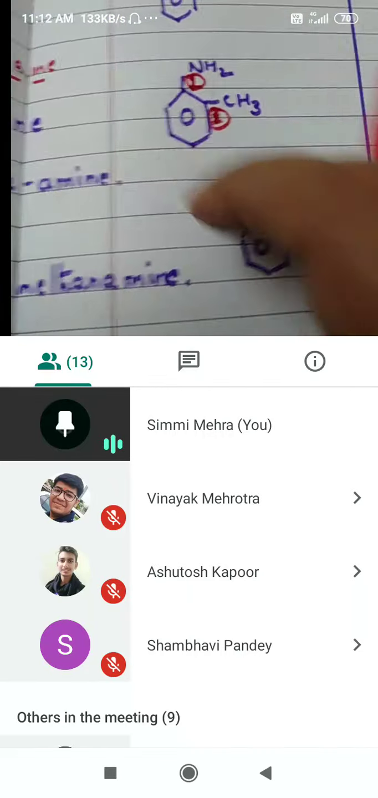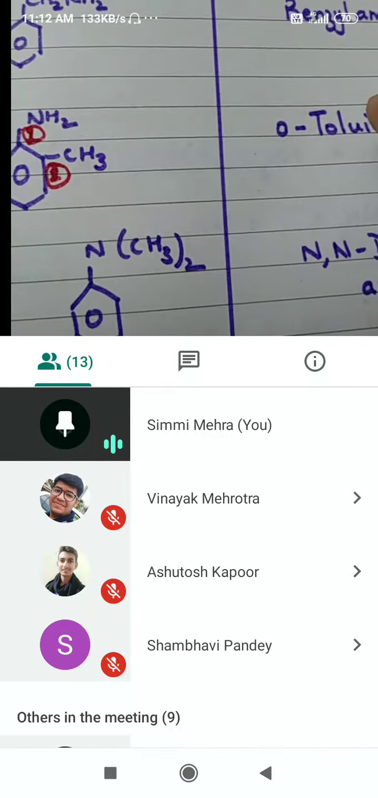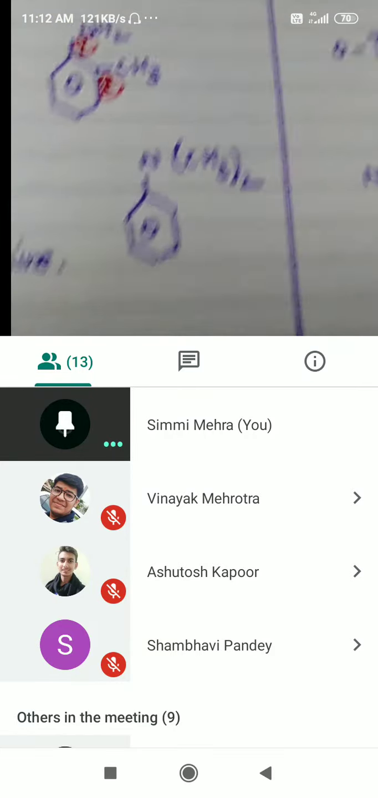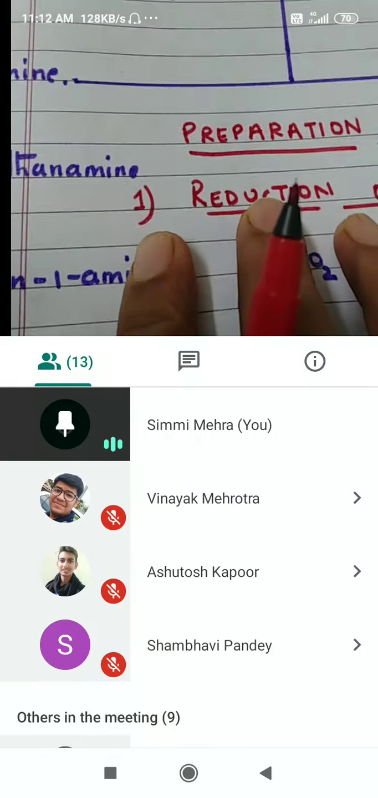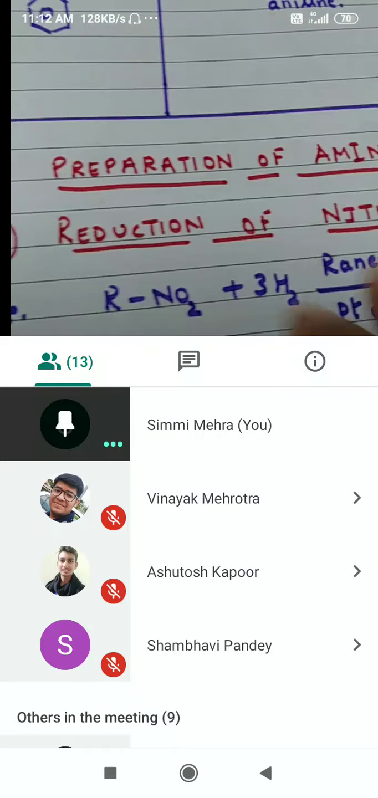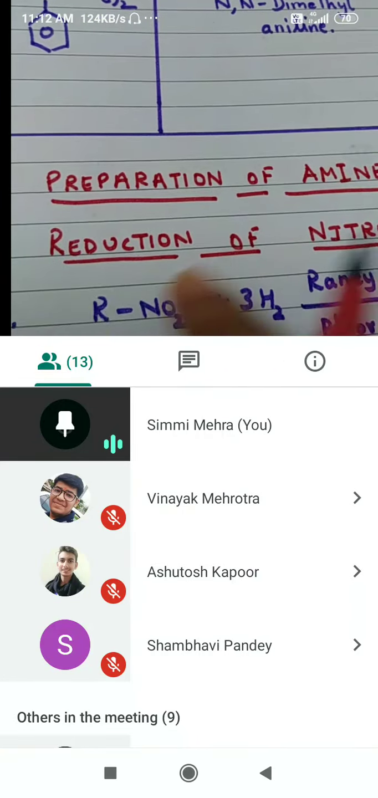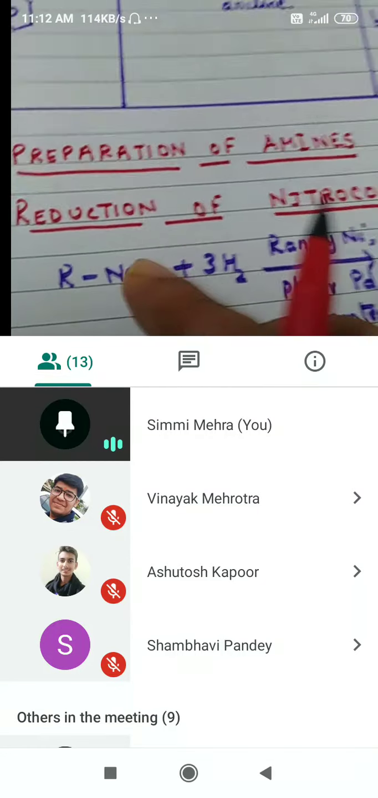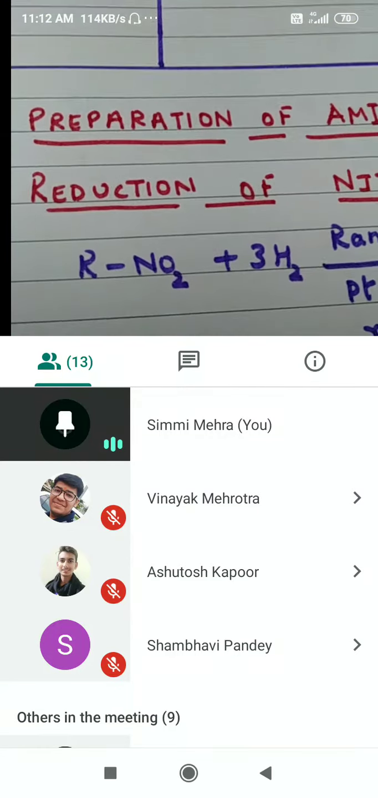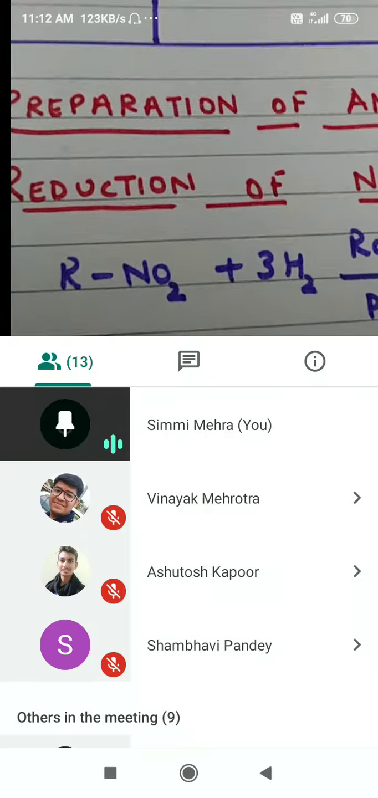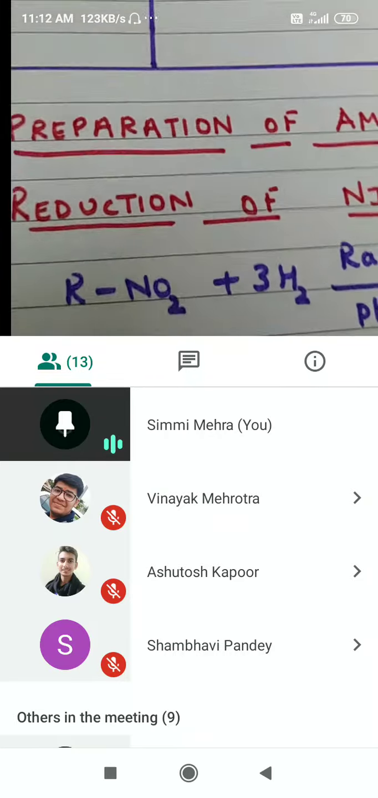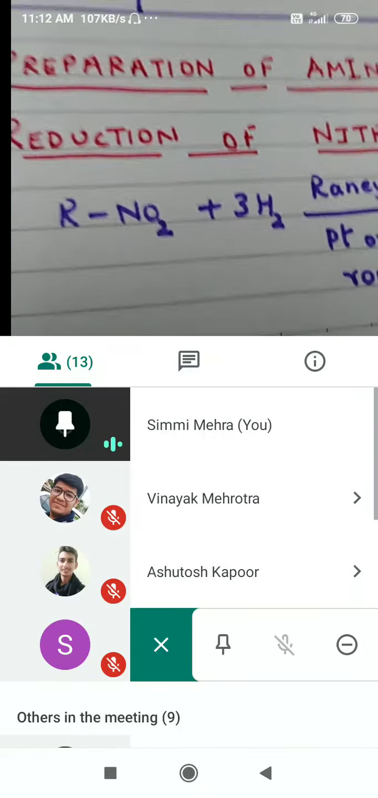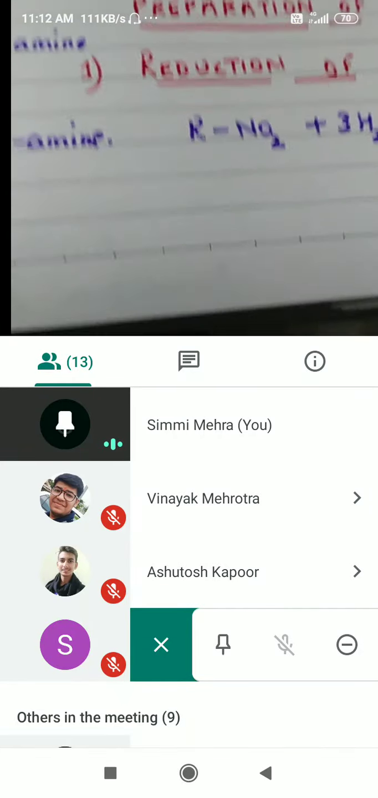Okay, all right. So this is what we have done about nomenclature, and in 1 mark you do get one compound to name. So you should be familiar with your nomenclature rules. Next we go on to preparation of amines. Reduction of nitro compounds is the first method of preparation of amine. The nitro group can be reduced to NH2 group, and the reducing agent can be different.